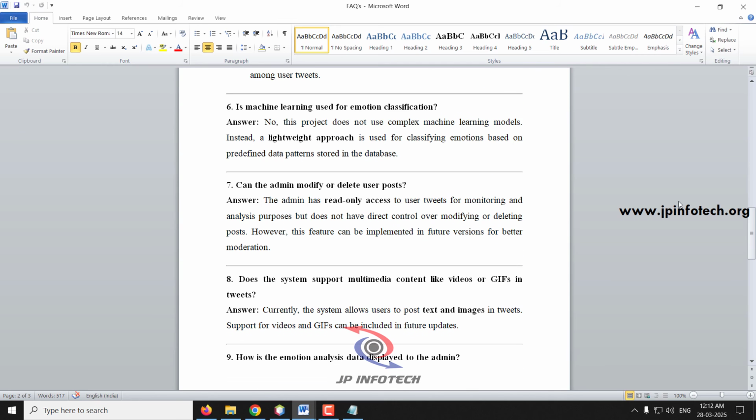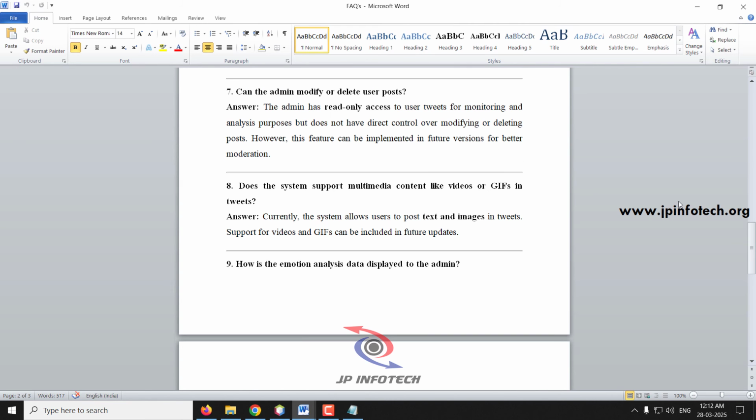Next question, is machine learning used for emotion classification? No, in this project we do not use any kind of complex machine learning model. Instead, a simple lightweight approach is used. Next question, can the admin modify or delete user posts? The admin cannot modify any post, they only have read-only access. Does the system support multimedia content like videos or GIFs in tweets? Currently we are not supporting multimedia content, only simple text is allowed.